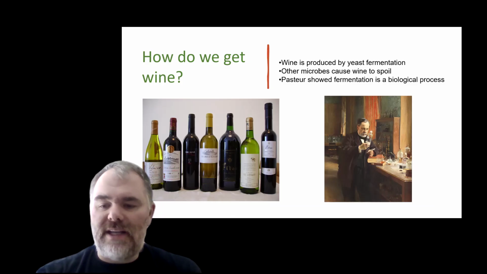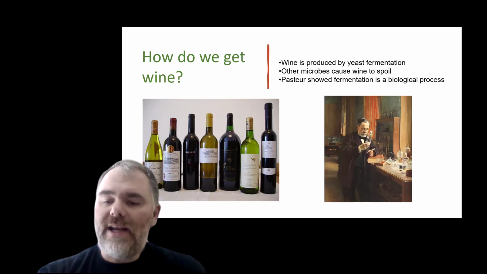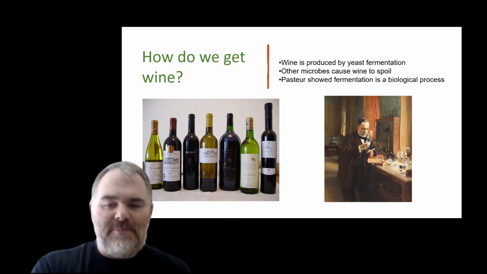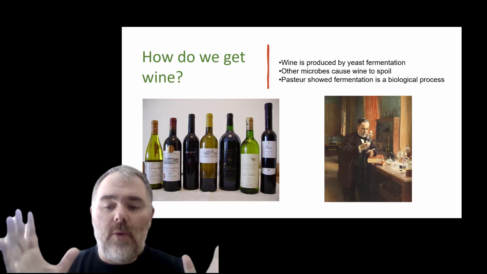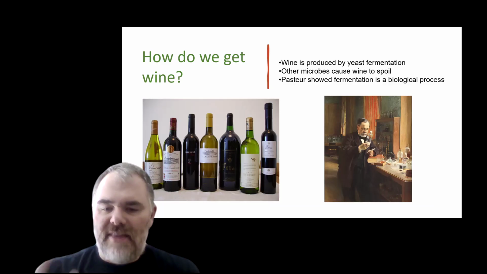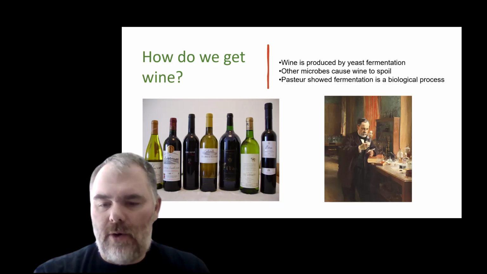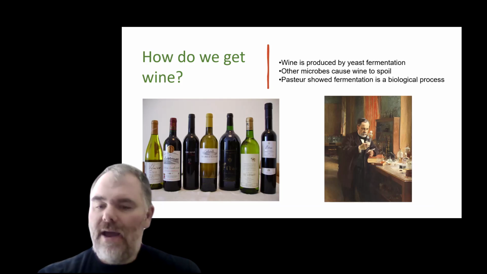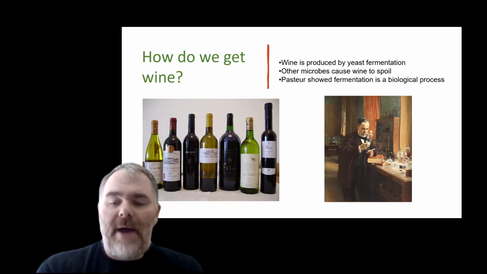Now, Pasteur didn't start with the idea of germs. He started with a simple question. What is actually happening inside these bottles? When he looked closely, he found something remarkable. Good wine contained one kind of microorganism, yeast. That's all. Spoiled wine contained multiple different kinds of microorganisms. It wasn't magic. It wasn't chance. It was life, invisible life.